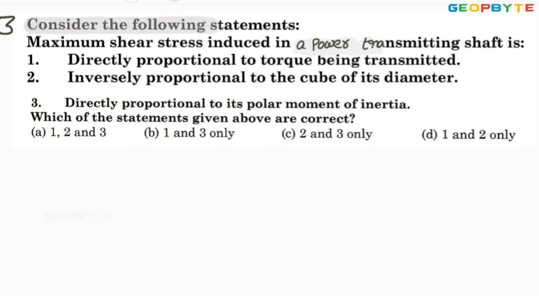Consider the following statements. Maximum shear stress induced in a power transmitting shaft is: first statement, directly proportional to the torque being transmitted; second statement, inversely proportional to the cube of its diameter; third statement, directly proportional to polar moment of inertia.